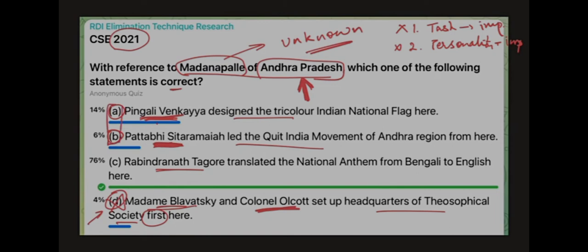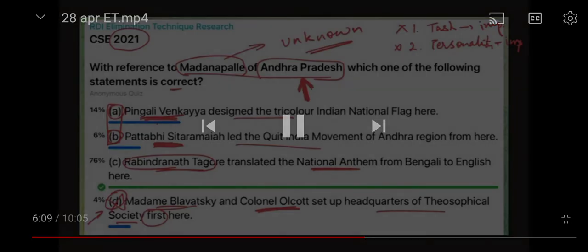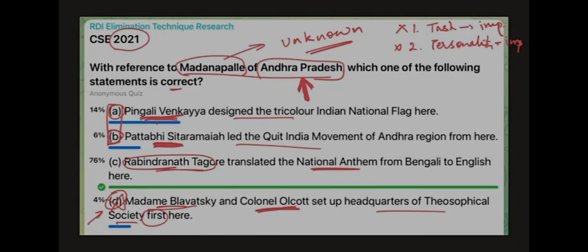We can remove both. And if we see Charlie, Rabindranath Tagore is more popular than the above two. In fact, it is the most popular of all the names given here. And also the task that Rabindranath has done, translating national anthem from Bengali to English, is an important task. It has got historical relevance. So going by this approach, option Charlie will be the most likely answer to this question.